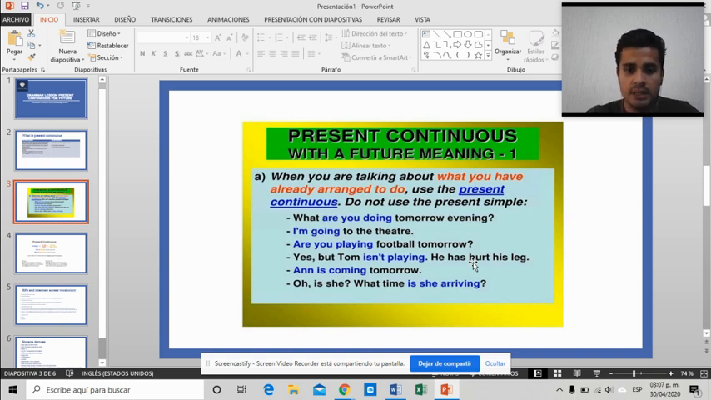Anne is coming tomorrow. Oh, is she? What time is she arriving? If you notice here, they use the present continuous because this is the main idea. Anne is coming tomorrow. So what time is she arriving? You can use the present continuous because you already know Anne is coming. Okay, next one.